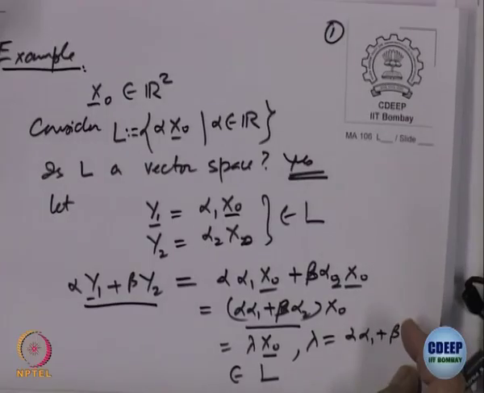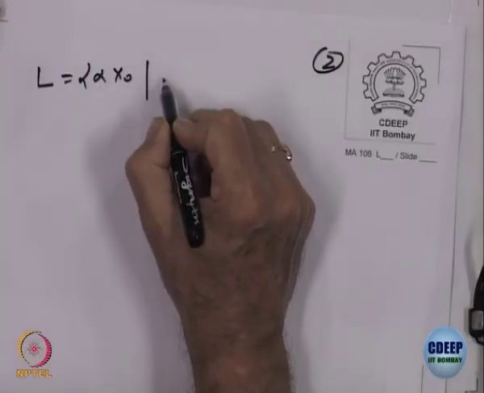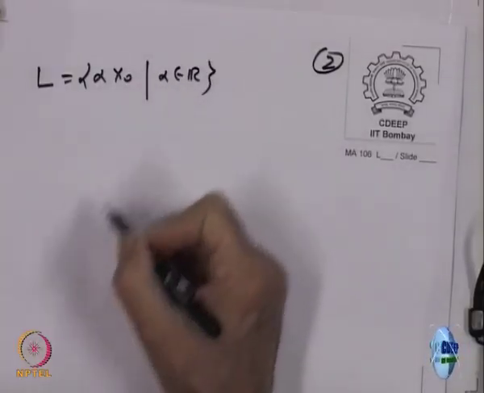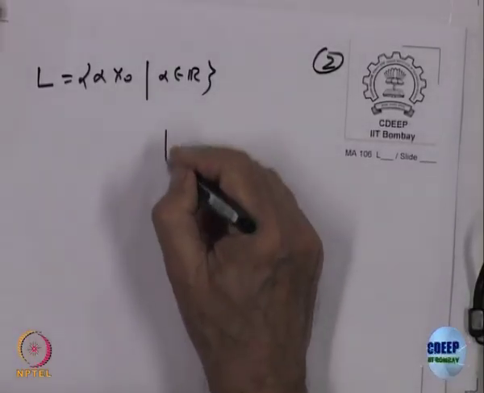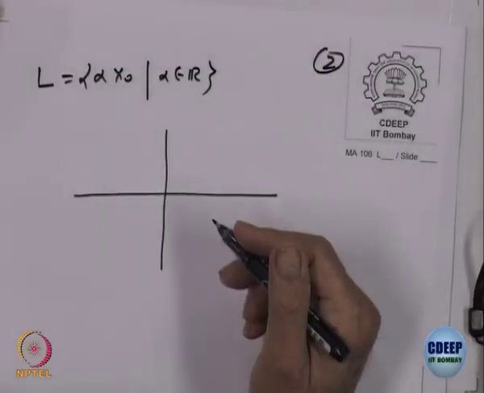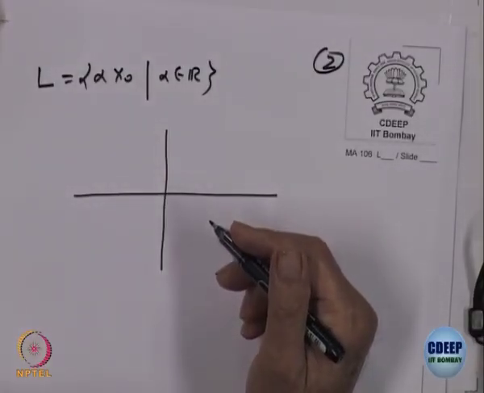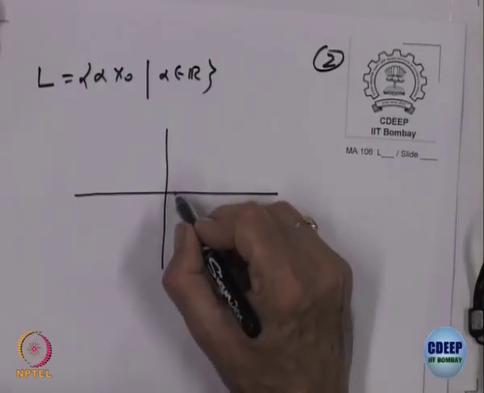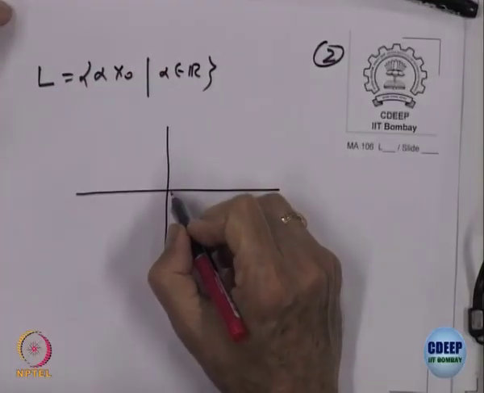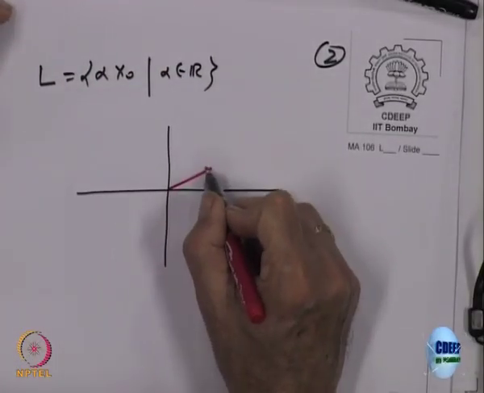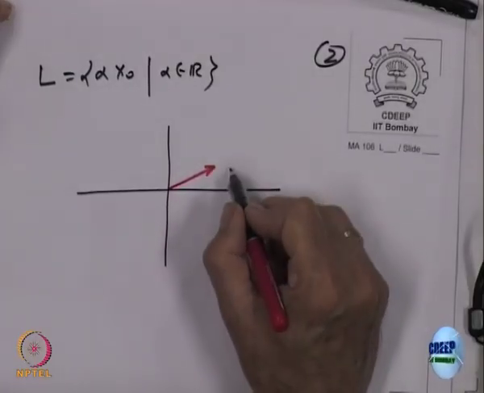Can you tell me geometrically what this vector space looks like in R2? We can visualize geometrically what R2 is. R2 is the plane. So, what is L? That is alpha x0, alpha belonging to R. Let us try to draw a picture of it. x0 is a vector, so I can draw that vector. Let us draw it from here. So, this is a vector, and that is my vector x0.